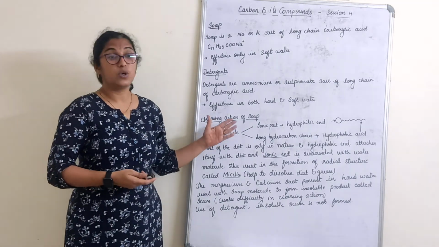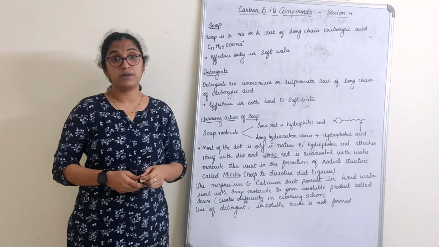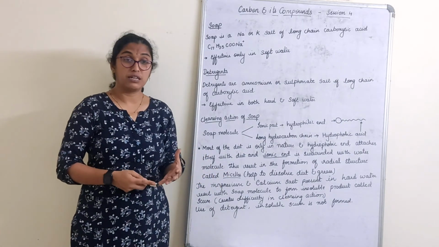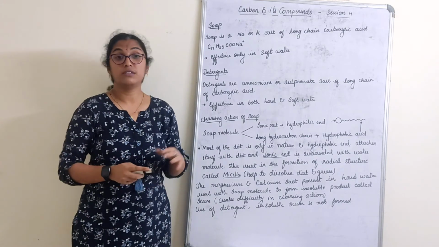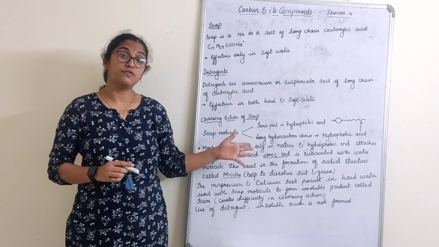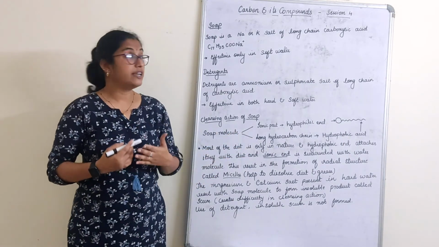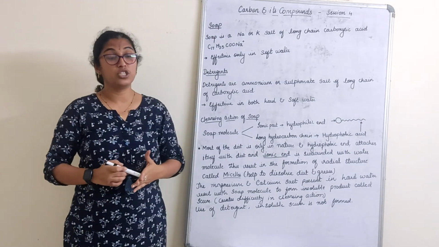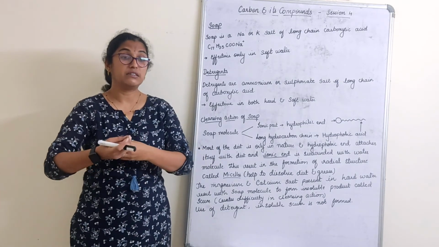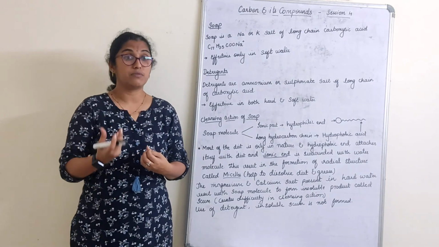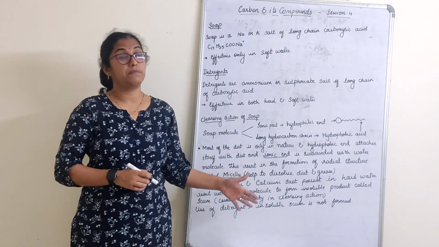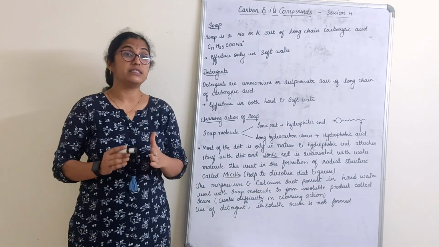So, children, with this we complete the chapter Carbon and its Compounds, where we understood the different carbon compounds, what are hydrocarbons, their double, single and triple bonds, structural isomerism, what are functional groups, then some chemical properties of carbon compounds, and also how soap is different from detergent, and the cleansing action of a soap, how we remove the dirt and grease from the clothes. We understood that in the last part. So with this we complete the chapter Carbon and its Compounds, and we also complete the science syllabus for the academic year.